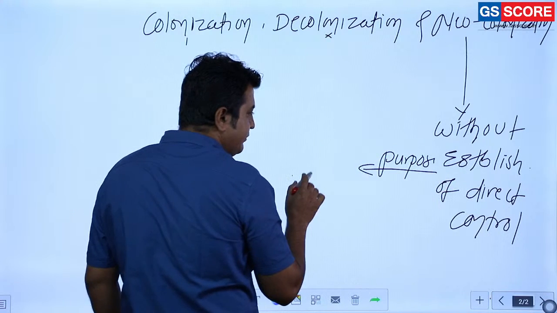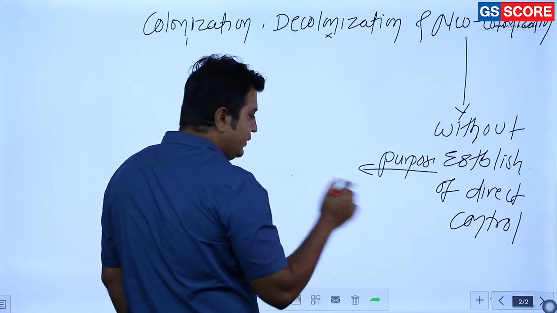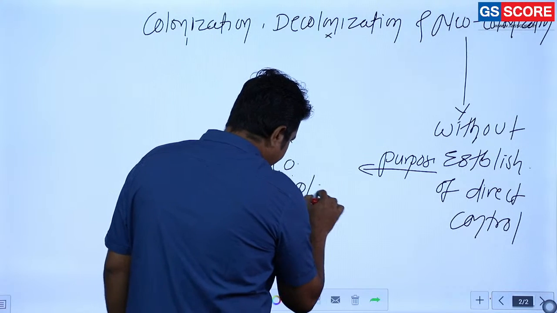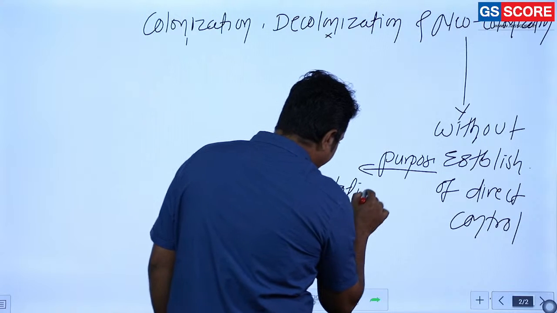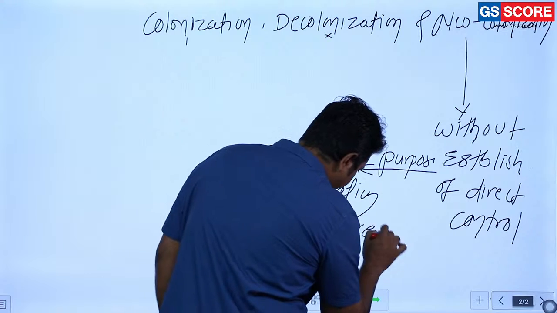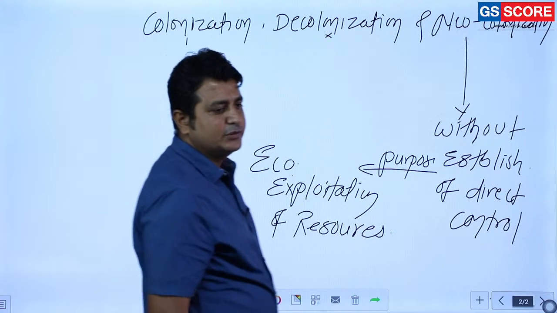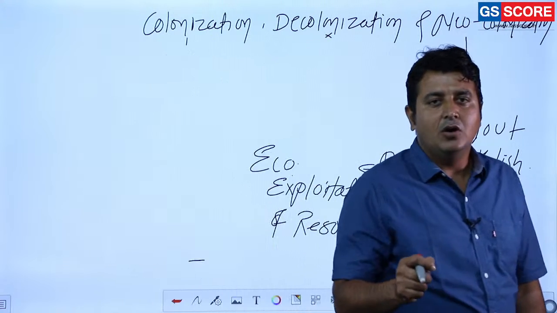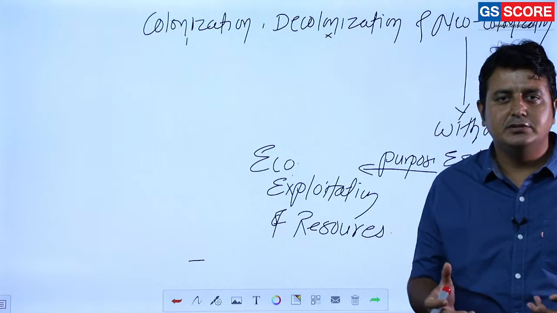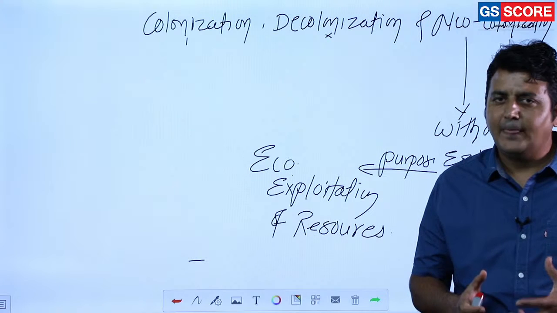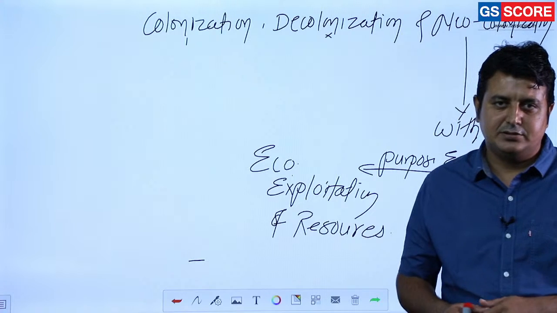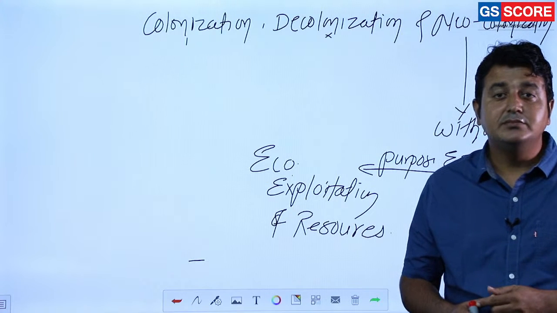The purpose was very simple: economic exploitation of resources. Clear? How is it possible, without establishing direct control, to exploit the resources? It's very simple. If you control the policy makers, then it is very simple.